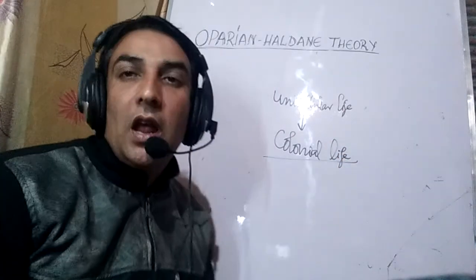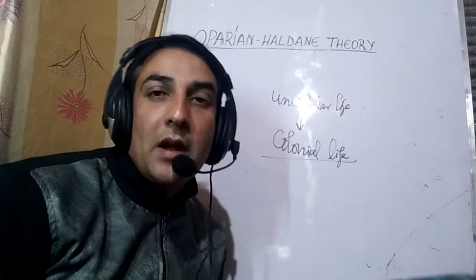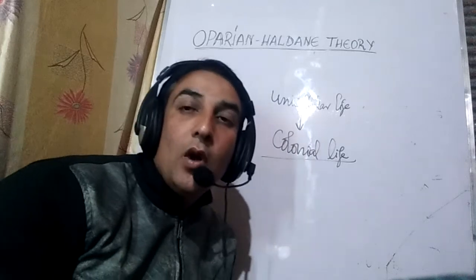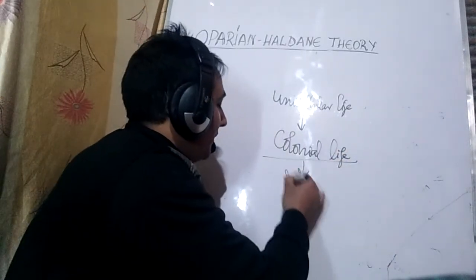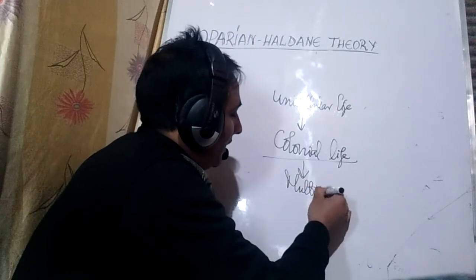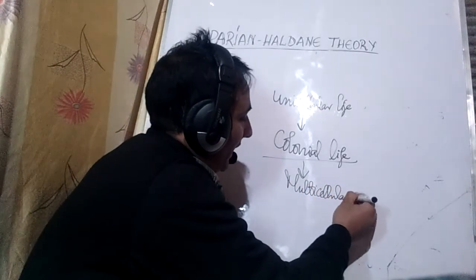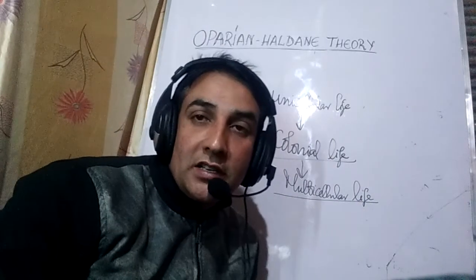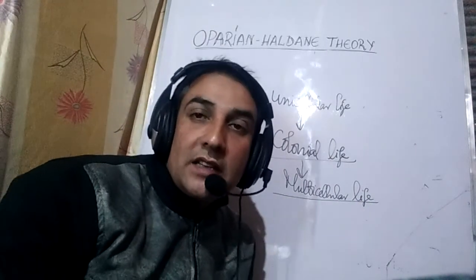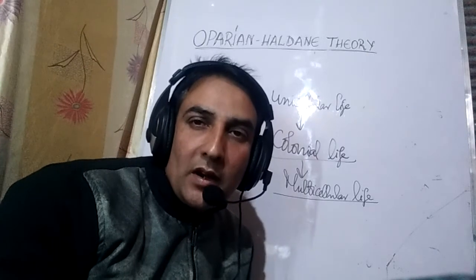Though this is not multicellular life, it is definitely a move towards multicellular life. From colonial life, multicellular life began. The first cells which were formed were prokaryotic in nature, and from the prokaryotic cells, the eukaryotic cells were formed.